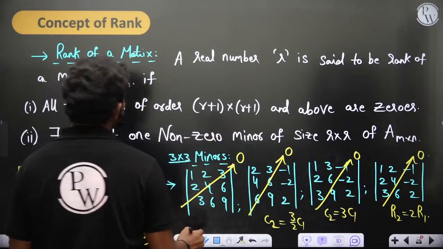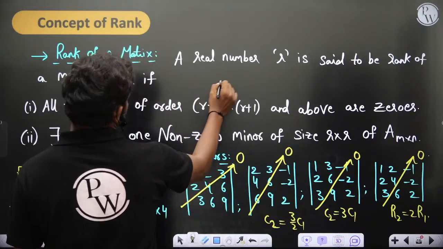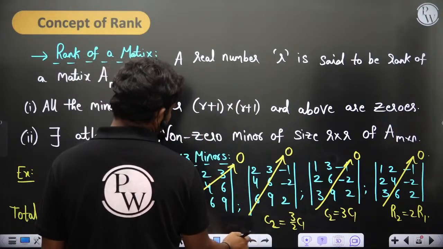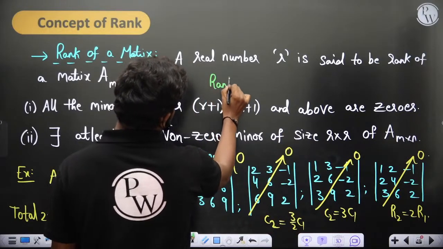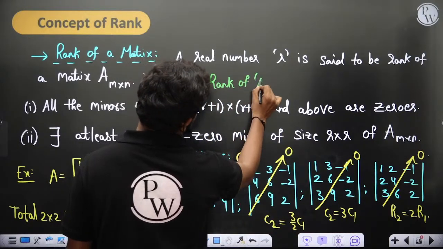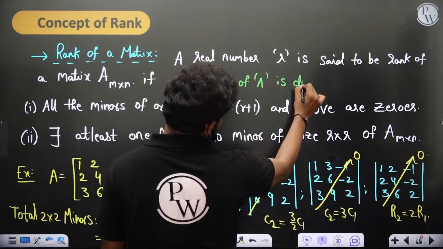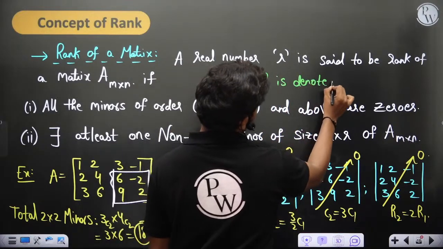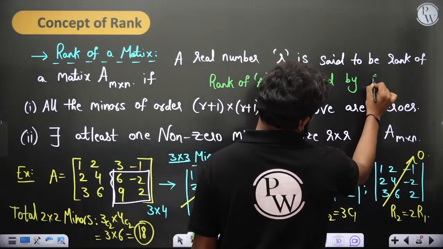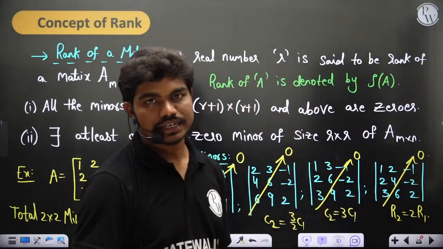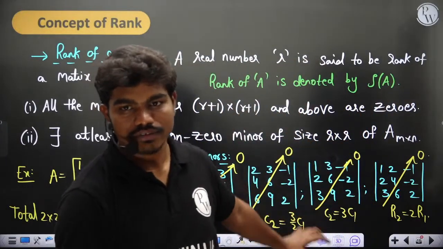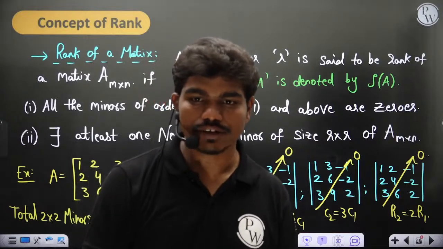The rank is denoted by, I'll write a statement here, rank of A is denoted by rho of A. This symbol you might have seen normally for resistivity, density, all these things. When taking 2 by 2, can we take non-consecutive elements? Yeah, yes.